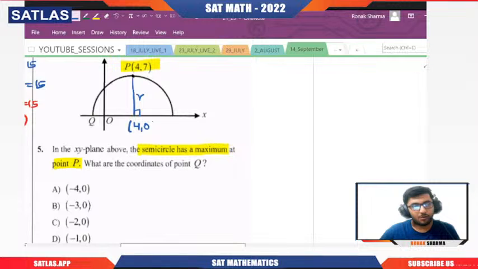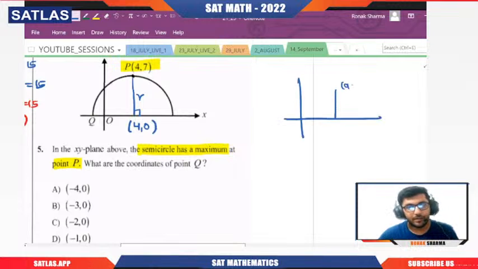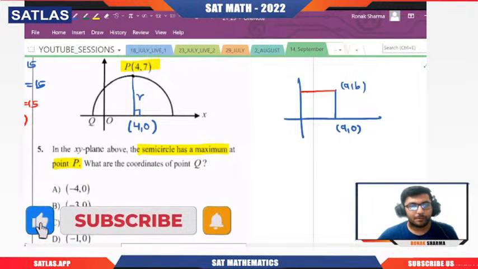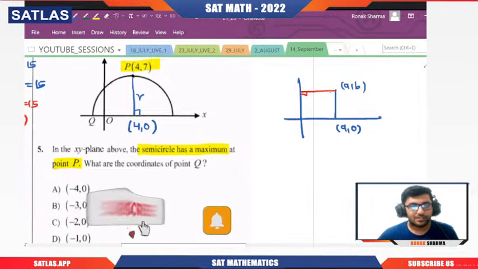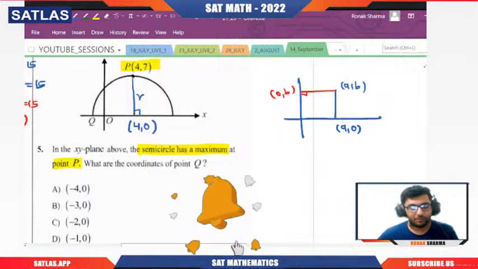That will be 4 comma 0, because remember this point, whenever we drop a perpendicular from any point on the x-axis, the coordinate of that point will be a comma 0. Similarly, whenever we drop a perpendicular to the y-axis from any point, then the coordinate of that point will be 0 comma b. Got it?